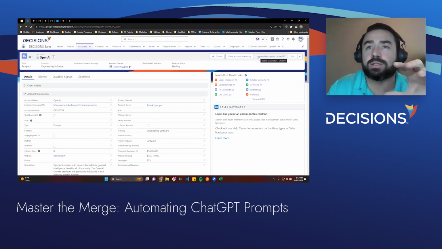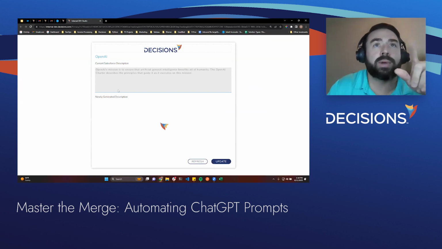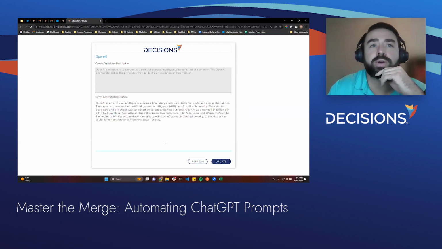Again, this is calling Decisions, and it's going to show the Decisions front end a little bit. By clicking this, it's going to open a new tab. This tab actually made a call to Decisions. It passed in the details about OpenAI, and currently it's calling ChatGPT to get a better description of this company. So you can see the current information that we had within our Salesforce environment.